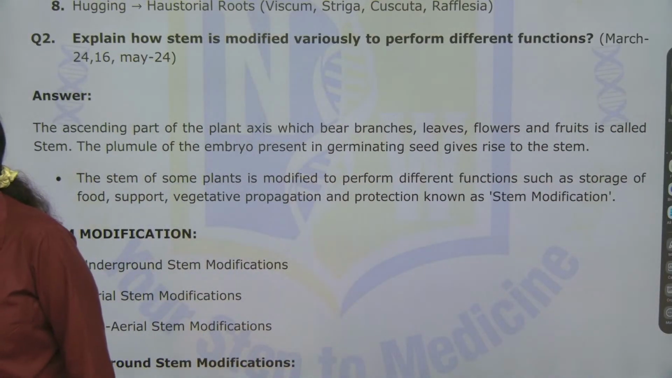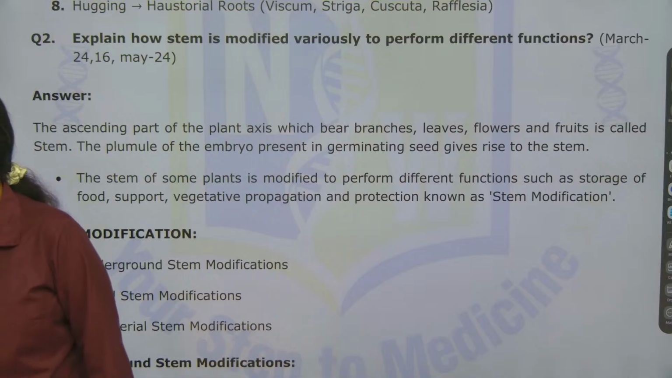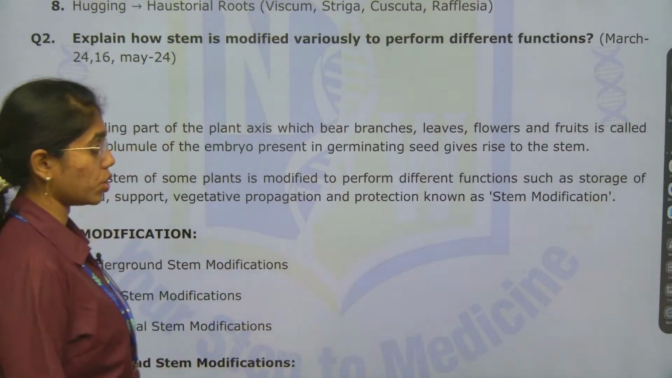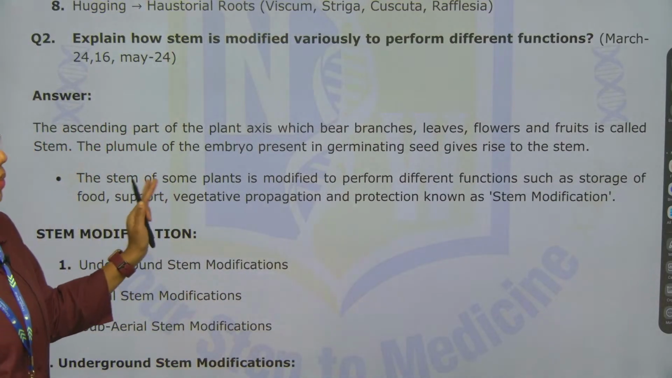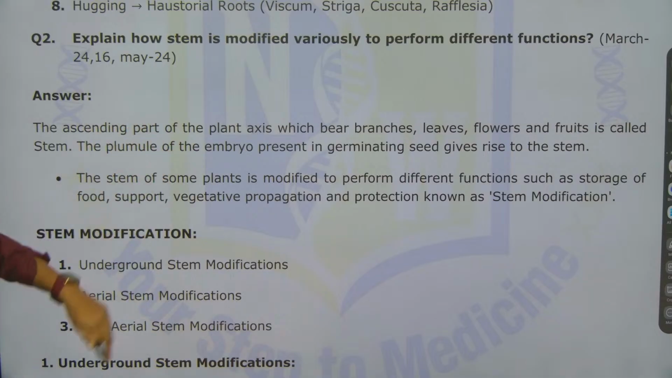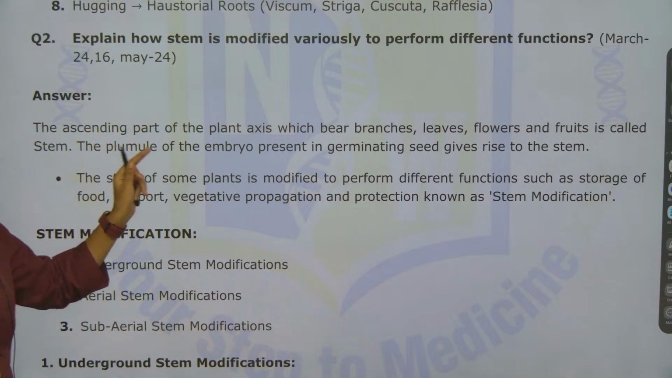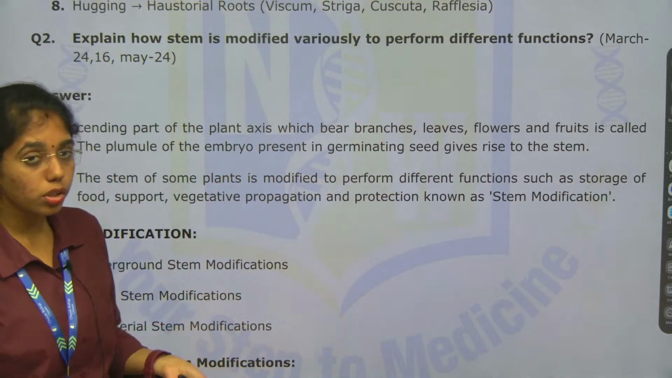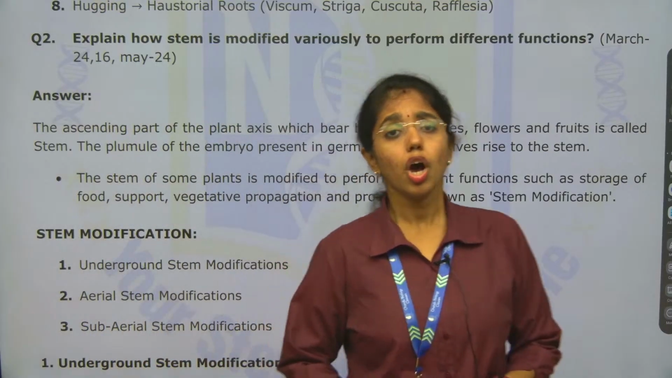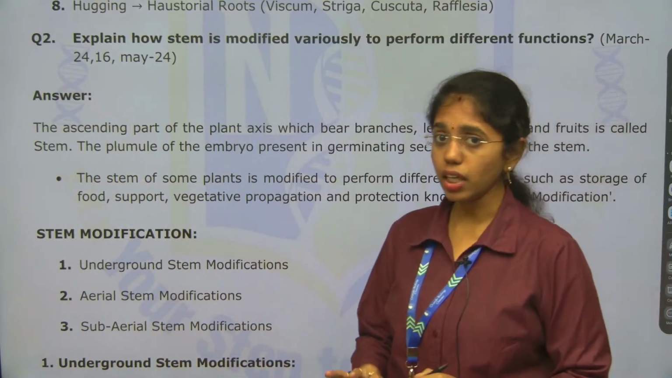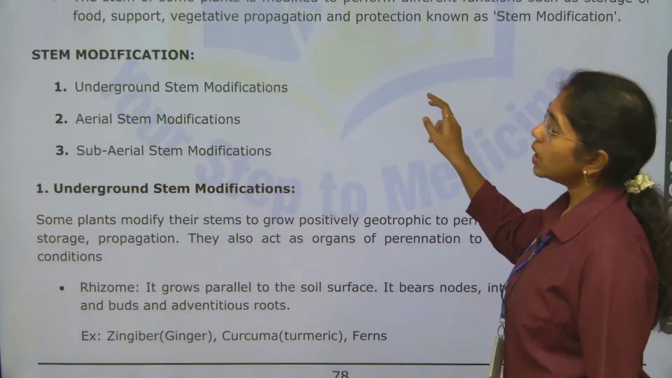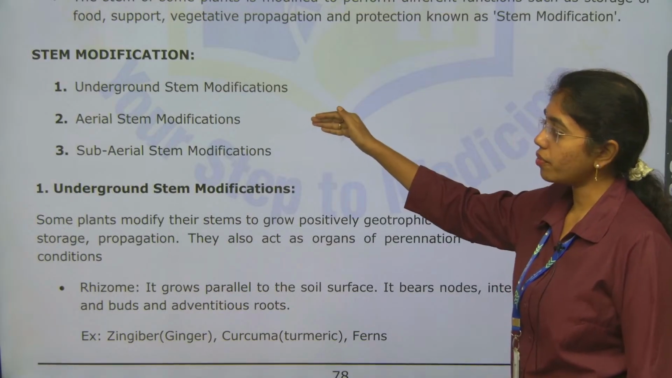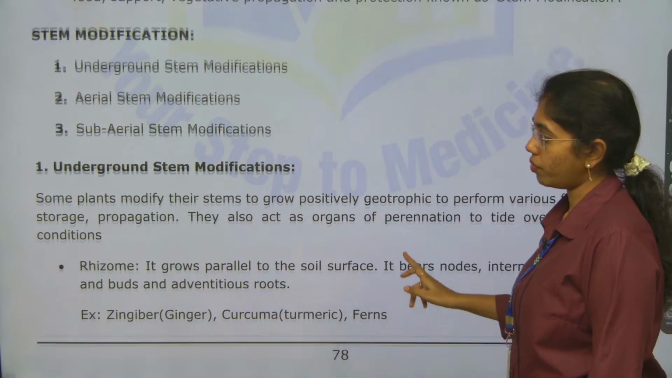First you have to explain how the stem is formed, okay: the stem, its types, and what the purpose of stem modification is, for what the stem is getting modified. A plant axis above the ground has what, and which region of the embryo is developing into the stem. And here you can also write that the stem grows positively phototrophic and negatively geotrophic. So, here first, stem modifications: underground stem modification, aerial stem modification and subaerial stem modification.